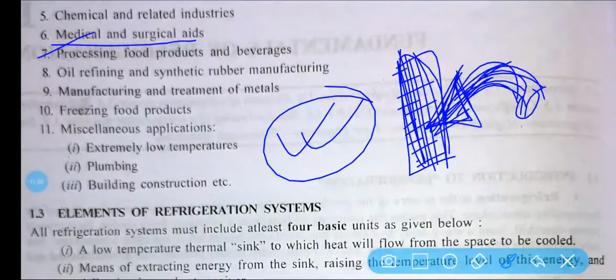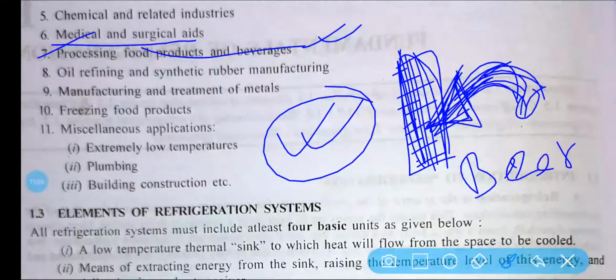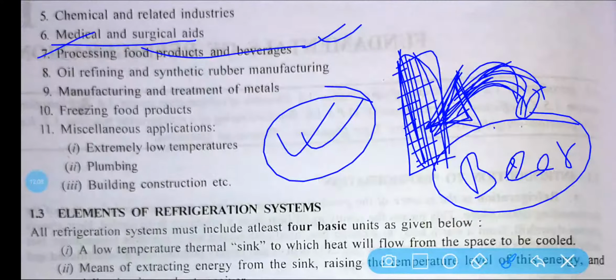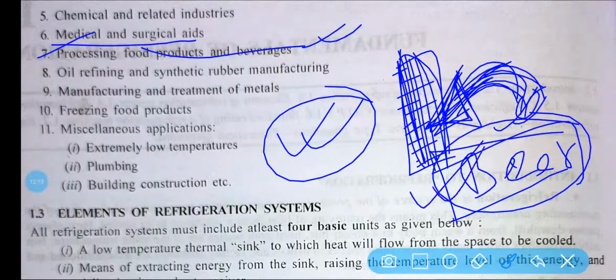Okay, processing of food products and beverages. Beverage means liquor and all this: liquor, soft drink, hard drink, and all this. So to maintain, you know, that particular beer or related liquor, it should be kept at lower temperature, so that the particular liquor may be kept in good condition. Or if it is heated, then basically it will lose its quality.